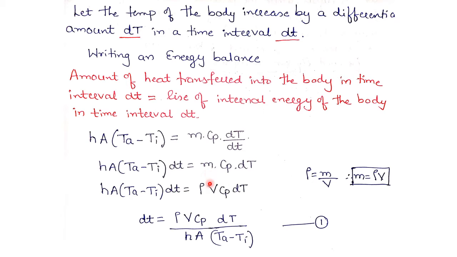This mass is replaced by density into volume, because density is defined as mass per unit volume, therefore mass equals density into volume. So dT is given by rho into V into Cp divided by h into A, into dT divided by (Ta minus Ti). Let me call this equation 1.